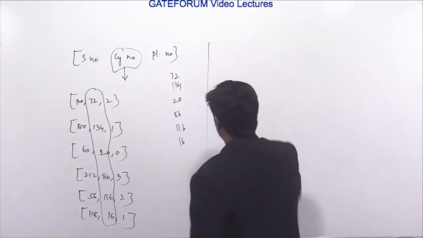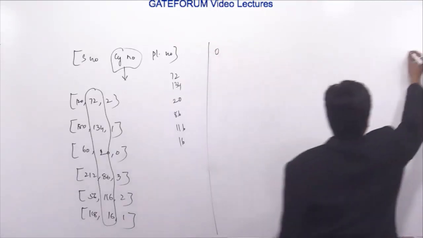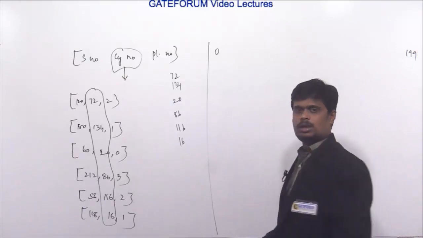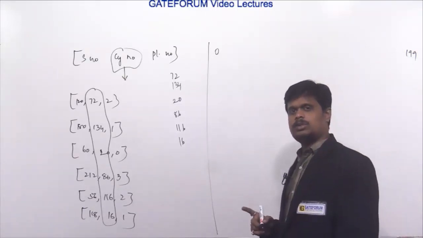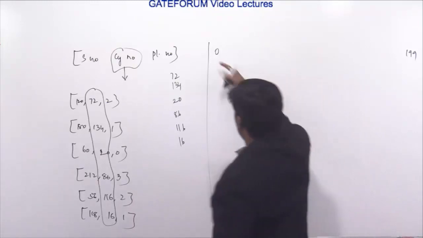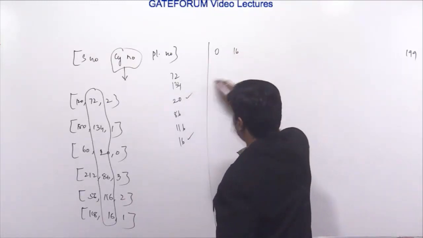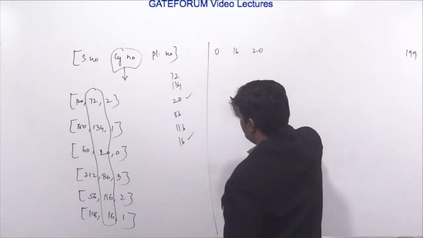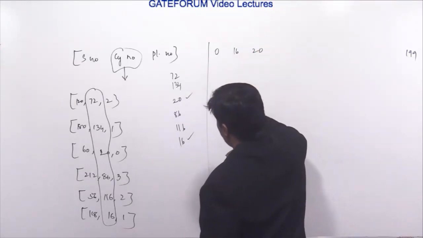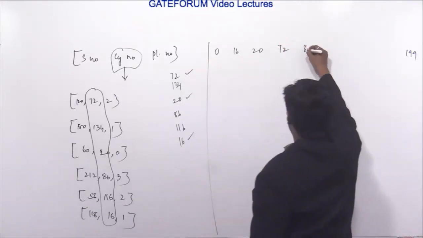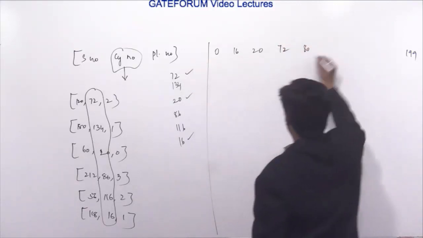So let's suppose we have cylinders 0 to 199 here, and it is clearly mentioned that the current head position is at 80. So after 0, the next one is 16. Then after 16 we have 20. Then after 20 we have 72. After 72 we have 80. Then 86.